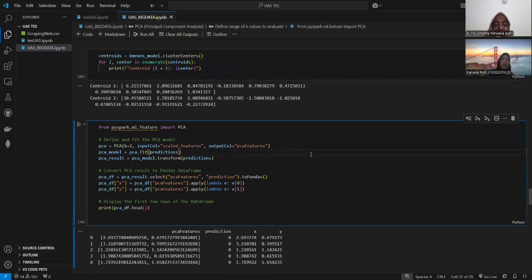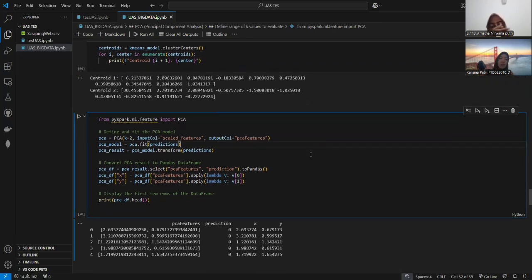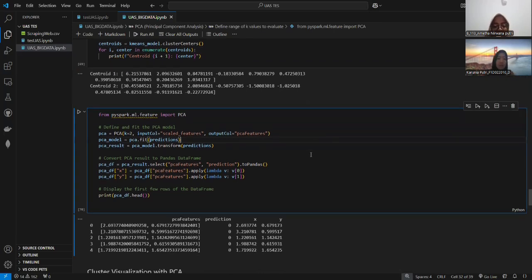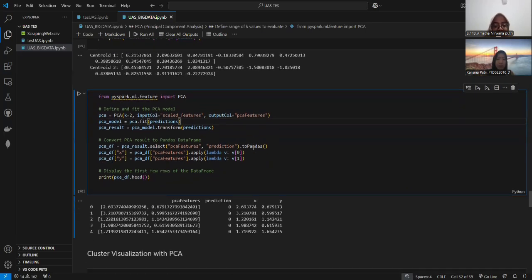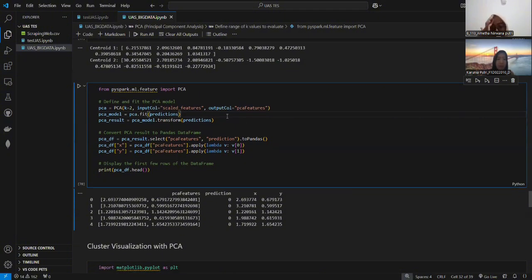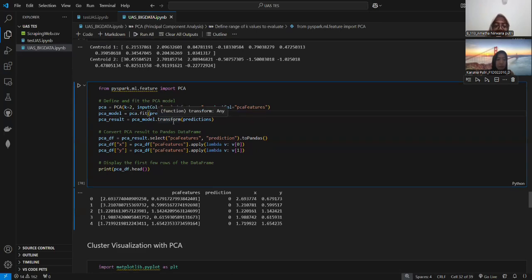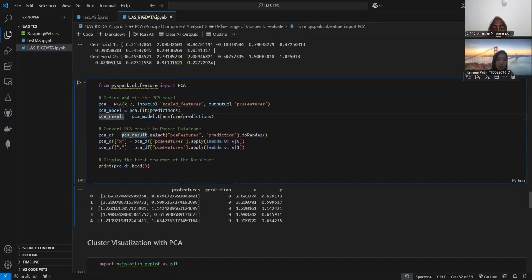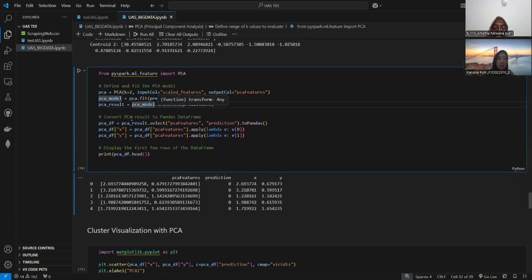And then here the block of code is to define and fit the PCA model, in which we first reduce the features to 2 dimensions, and then we fit the PCA model on the data. After that, we transform the data using the PCA model, and we convert the PCA results to a pandas data frame.